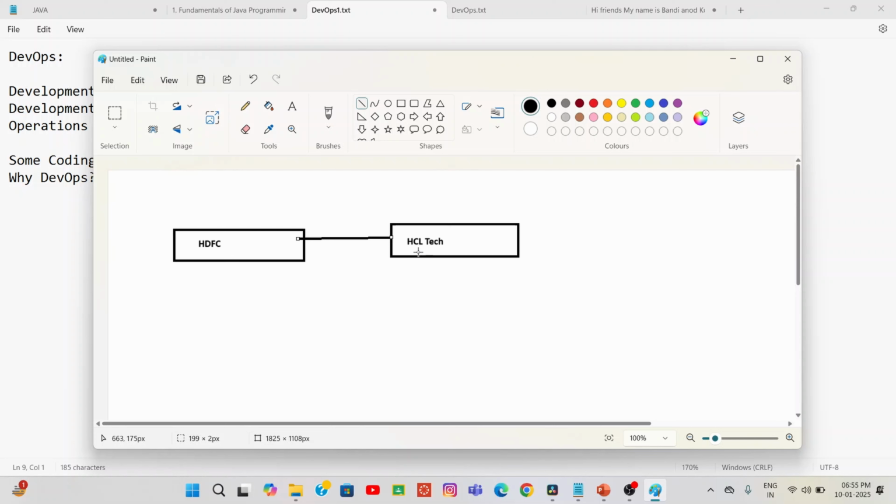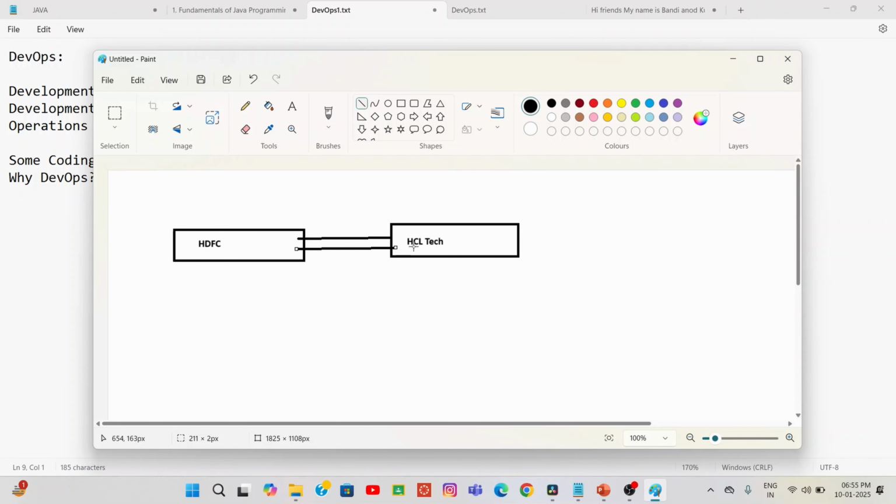But what is the work of a developer? The developer is mainly responsible for developing the code, that means they need to give the functionality. After completion of that application, the HCL Tech company will submit the entire application within a short time. They will submit it to HDFC Bank. In this company there are some developers.